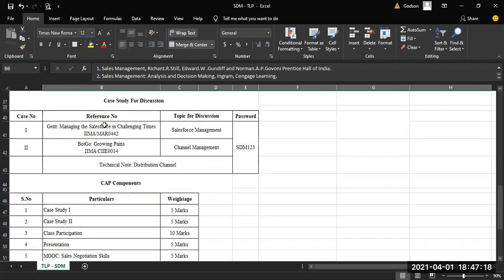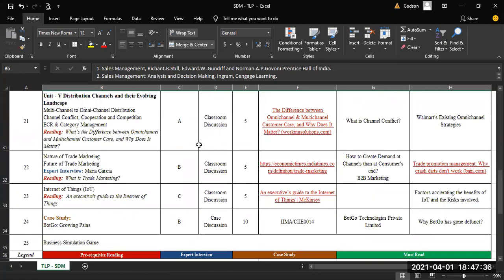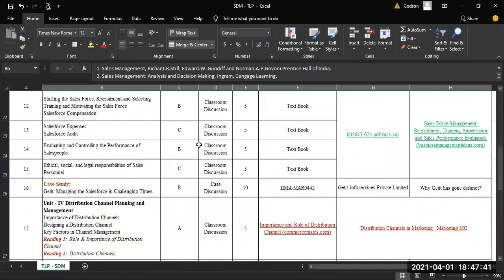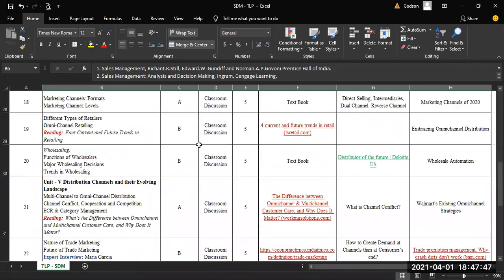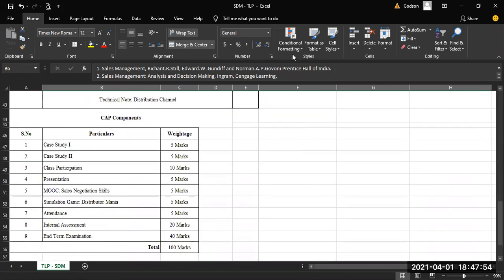Okay, sir. These are the CAP components, and this is the case details. I have already sent it in email, and each of the files requires a password to open. This is the password, a common password for both the case studies. I think one we have in unit number 5, and the other one we will be having in unit number 3. One sales case and one distribution case. Case study guidelines I'll give you once the course starts. So this is all about TLP.